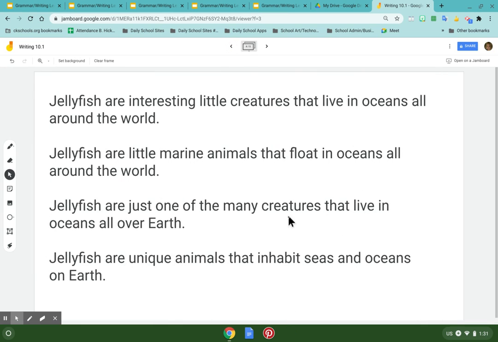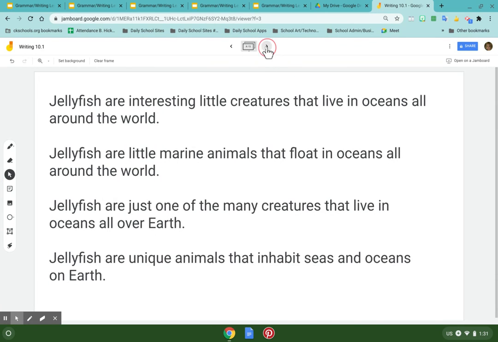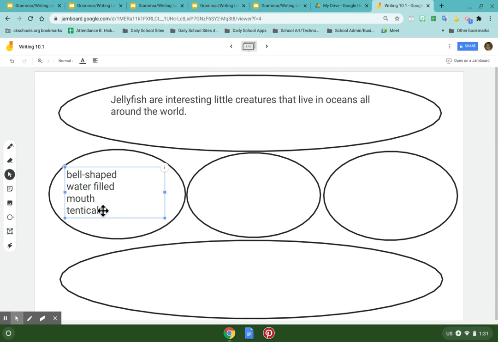So, see me go back to my story. I'm going to go back to tentacles and look at it. Okay, so then I'm going to go back here and I'm going to say, you know what? I need to go right there and say tentacles. Okay. Now, I didn't write a complete thought. That's okay. This is the best way to do it. This one needs to be a complete sentence, but this can be ideas right now. Then you can turn it into maybe one or two sentences.